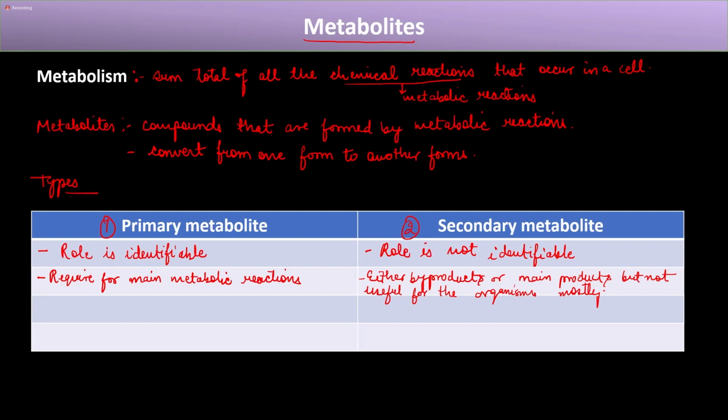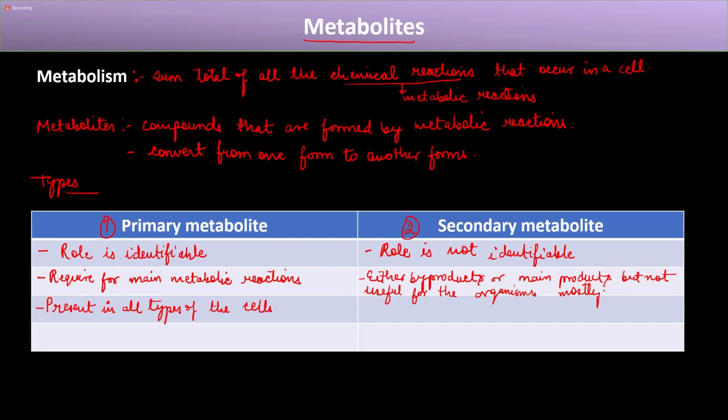Now, because the primary metabolites are required for the main metabolic reactions, they are present in all types of cells.